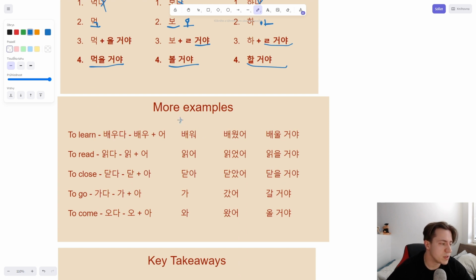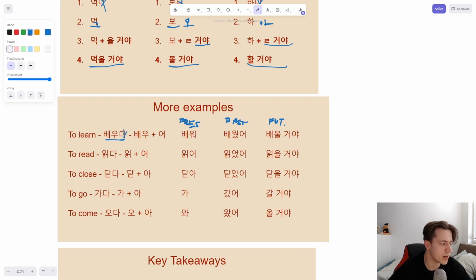Here we have present. This drawing is killing me though. Present. Past. This is painful. And future.